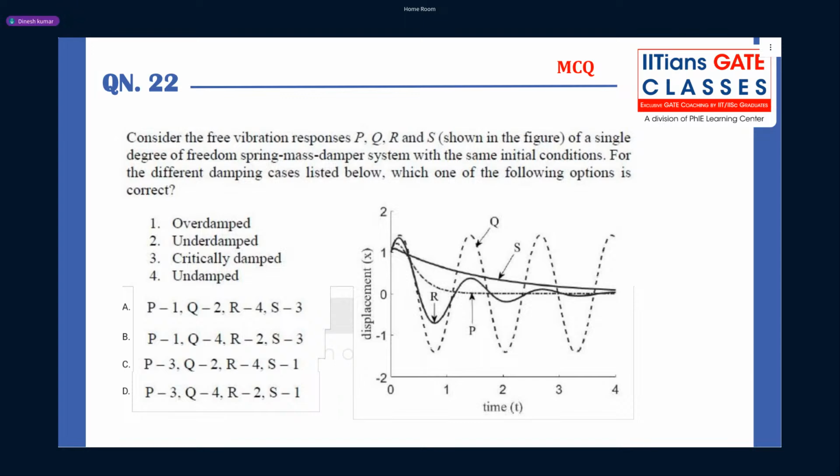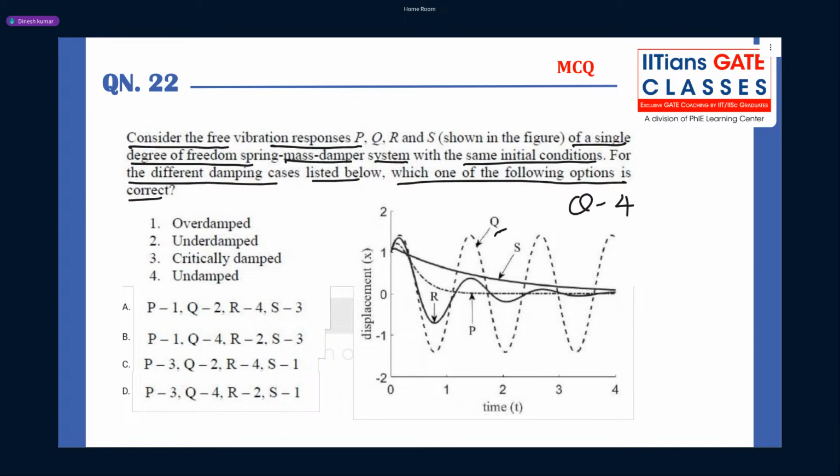So question number 22 says: Consider the free vibration responses P, Q, R and S of a single degree of freedom spring mass damper system with the same initial conditions for the different damping cases listed below. Which one of the following responses is correct? If you see the case of Q, there is no change in amplitude. So it's a free vibration, and free vibration means undamped. So Q is corresponding to 4.